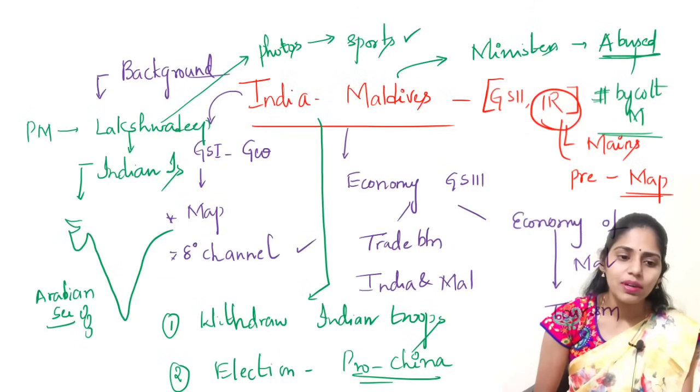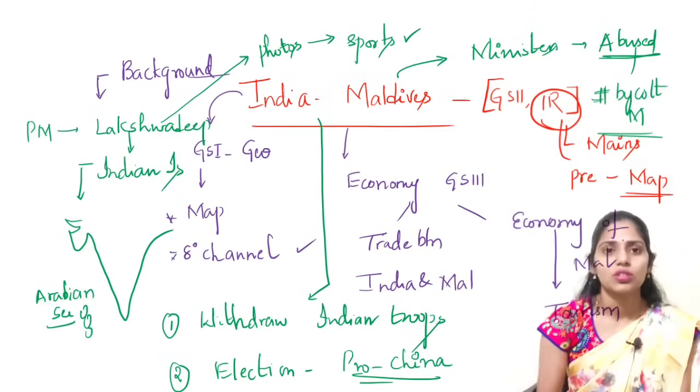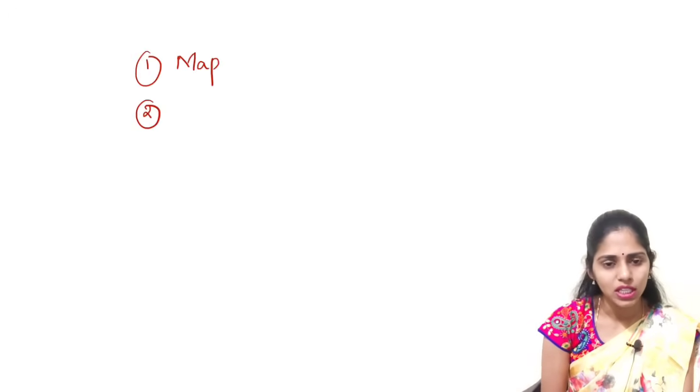So what are all the dimensions that you have to remember here? I will say it once again, so if you want, you can make a note. The first one is the map. The second one is you have to see India-Maldives relations.